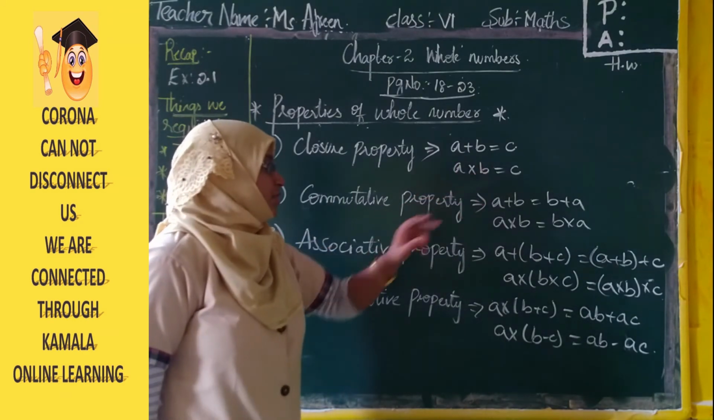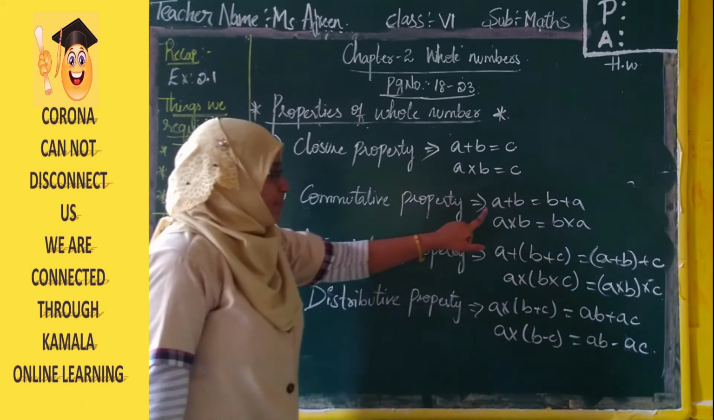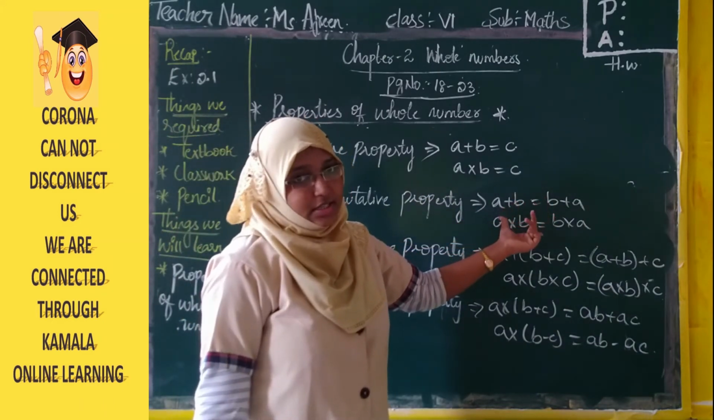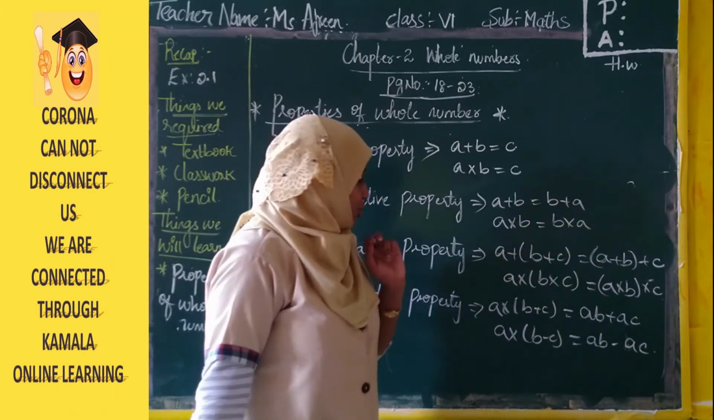Closure property: A plus B equals C. Under multiplication, A into B is C. Commutative property is A plus B. If we change the order, we still get the same answer. That is, A plus B equals B plus A, and A into B is equal to B into A.